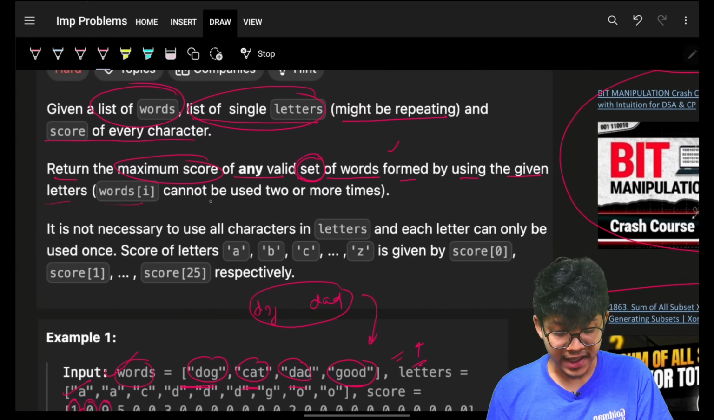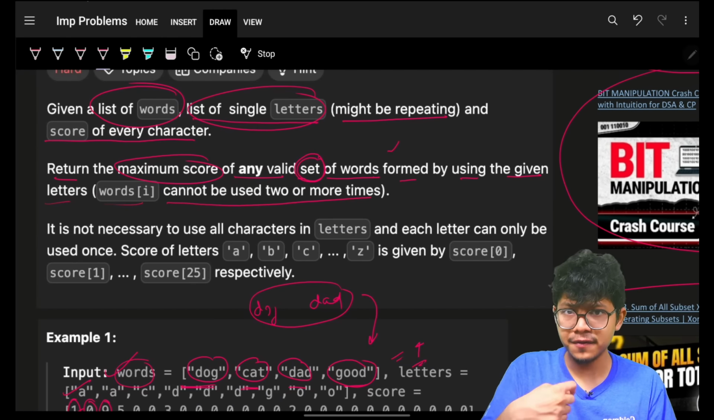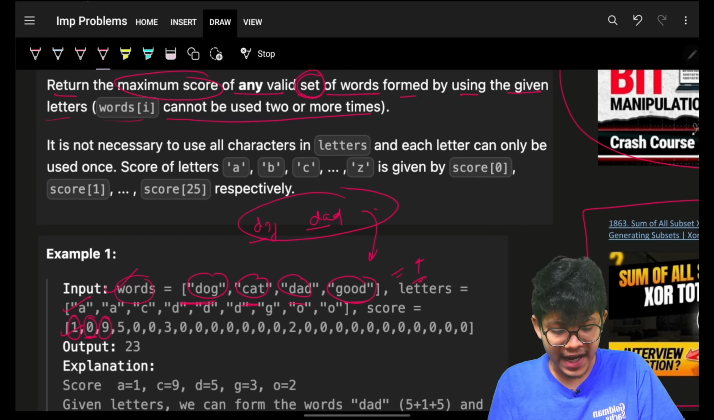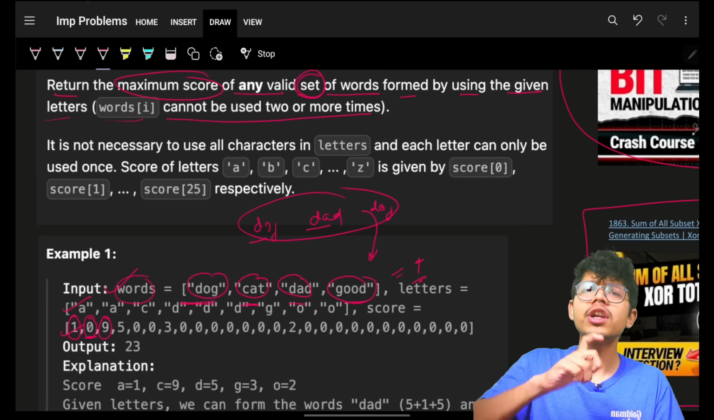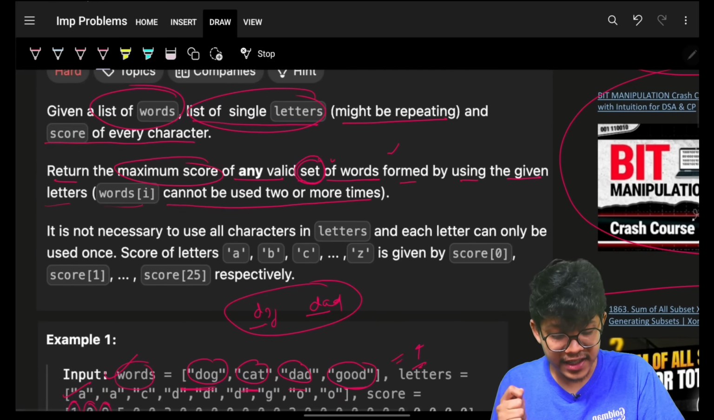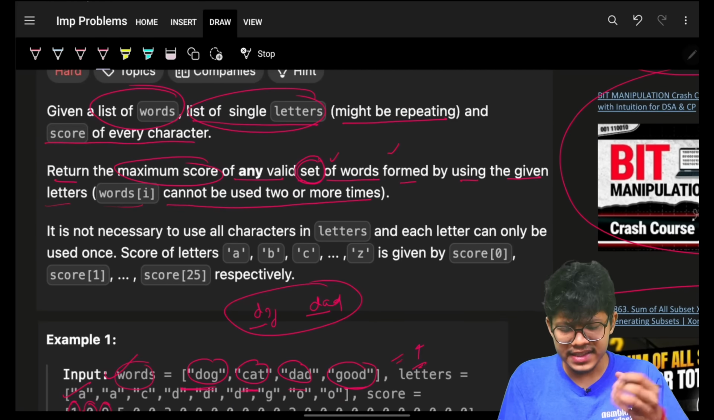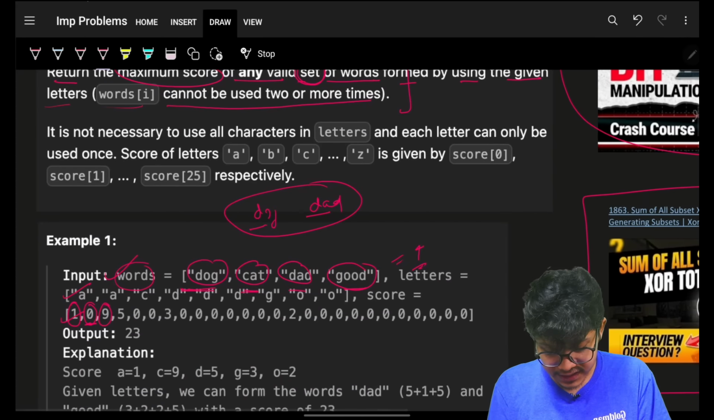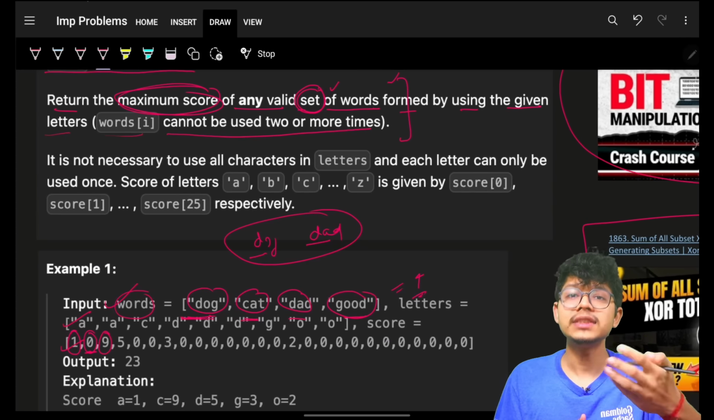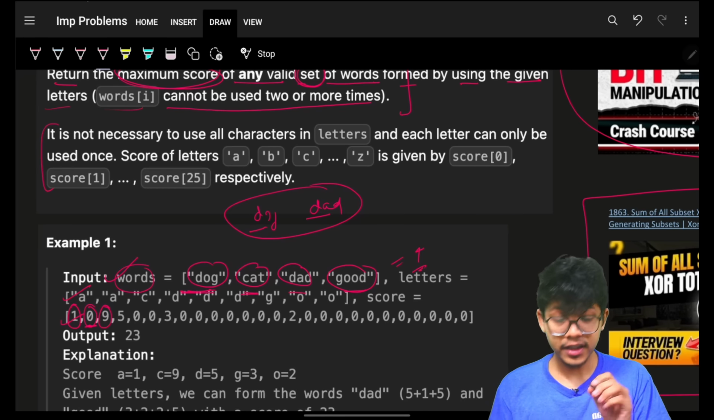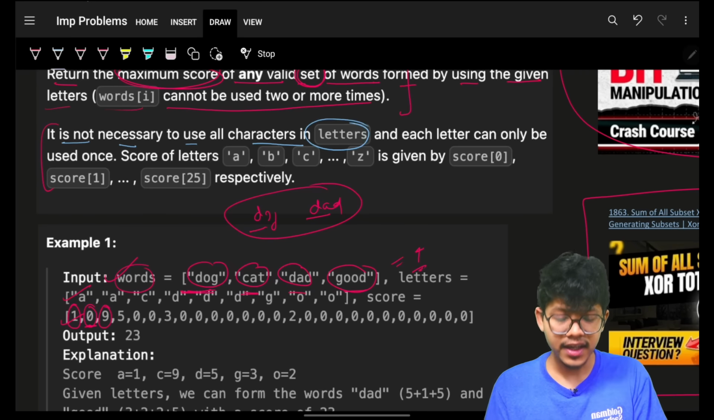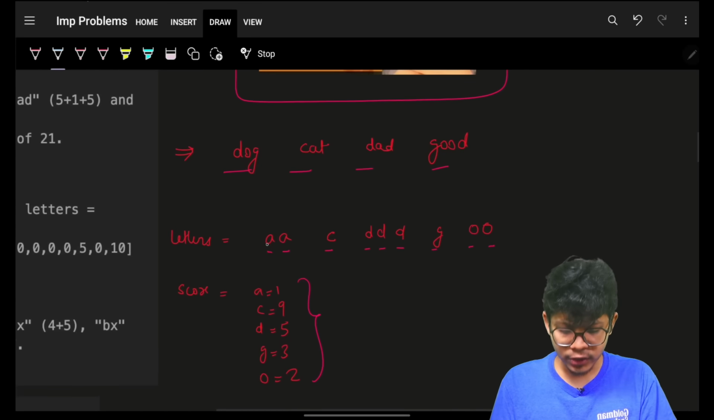And again, they're specifically saying you cannot repeat that specific words[i], which means I cannot say my subset is dog, dad, dog. I cannot repeat my dog. That's a basic thing of a subset also. They have not directly mentioned it is a subset, but we can easily infer from this statement that what they're asking us, the maximum score, is to form a subset. And ultimately, they have written a main condition, saying that it is not necessary to use all the characters in the letters.